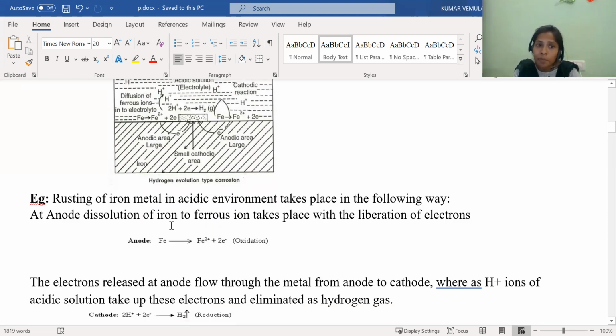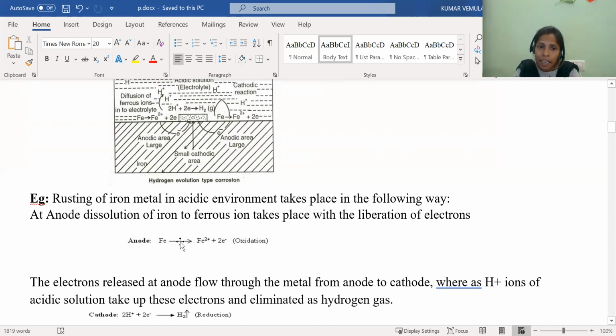Rusting of iron metal in acidic environment takes place in the following way. What happens at the anode? Electrons will be released. What is the anode here? Iron is acting as anode. The entire metal is acting as the anode. And whatever electrolyte we are pouring on that, what is the electrolyte here? Acid is the electrolyte. So acid will be acting as a cathode. So iron will be participating at anode and acid will be participating at cathode.